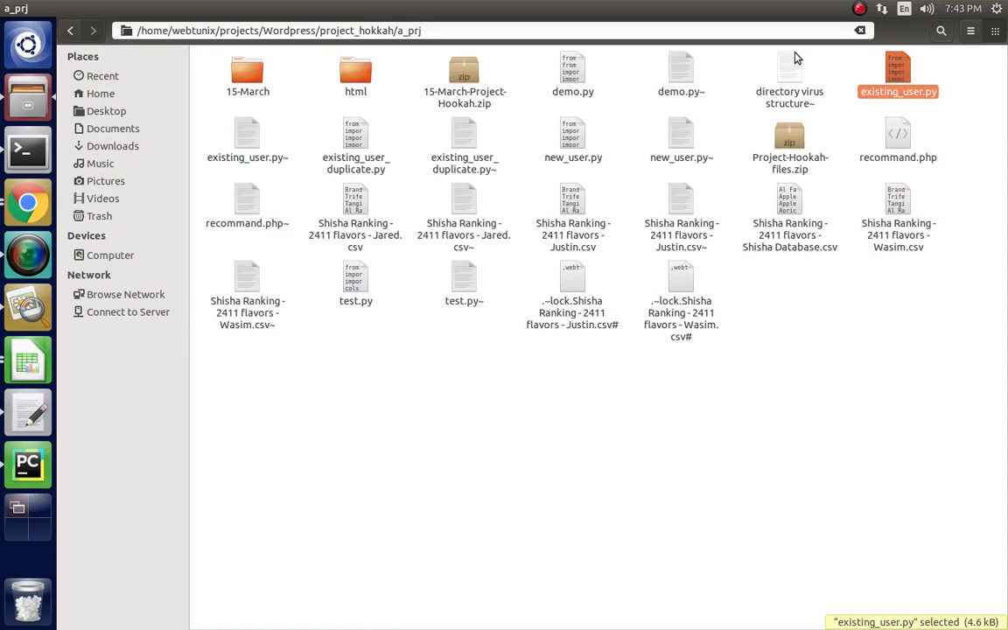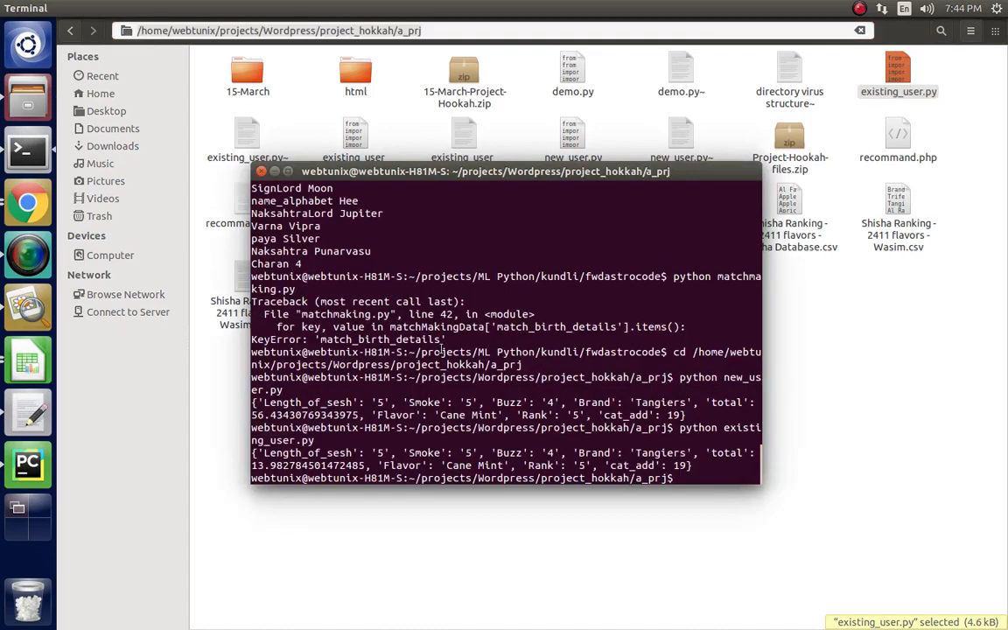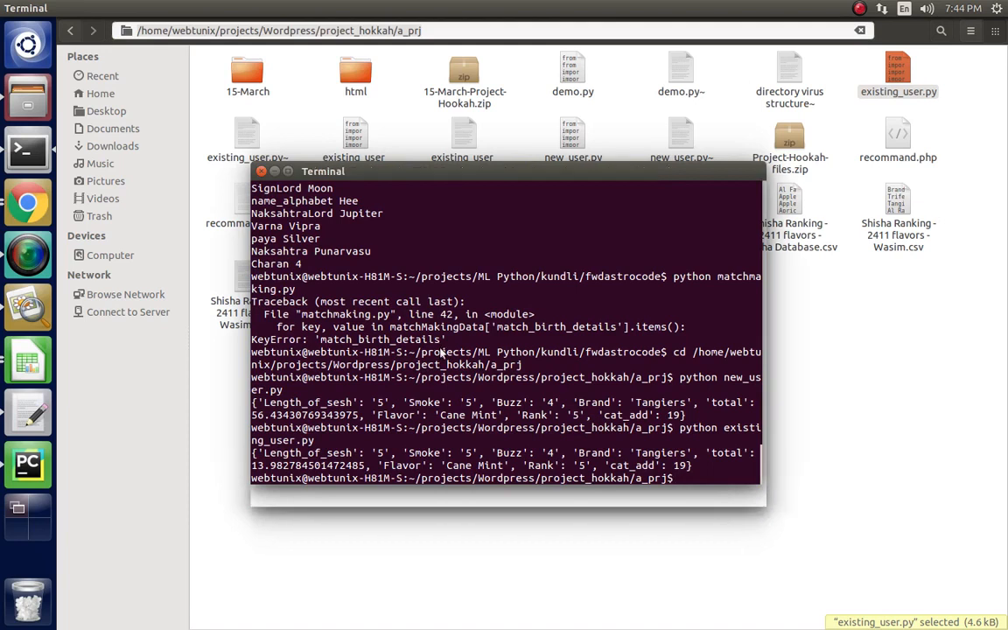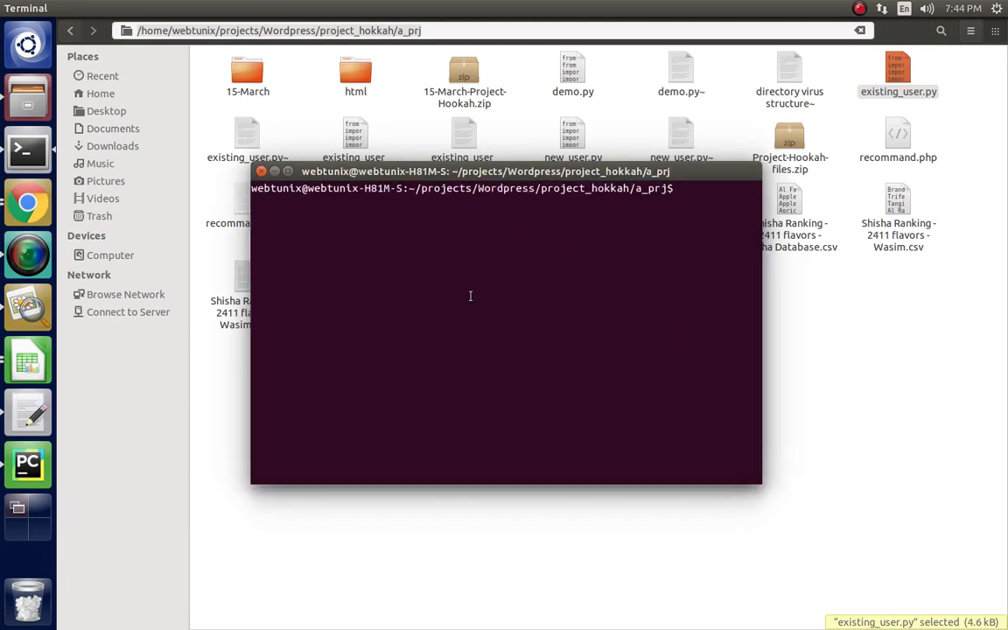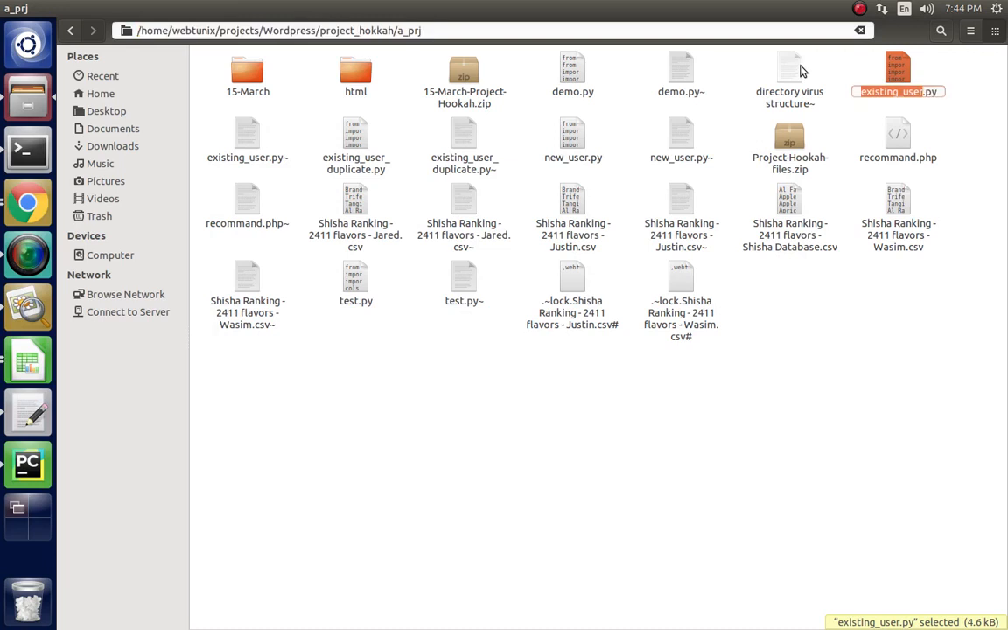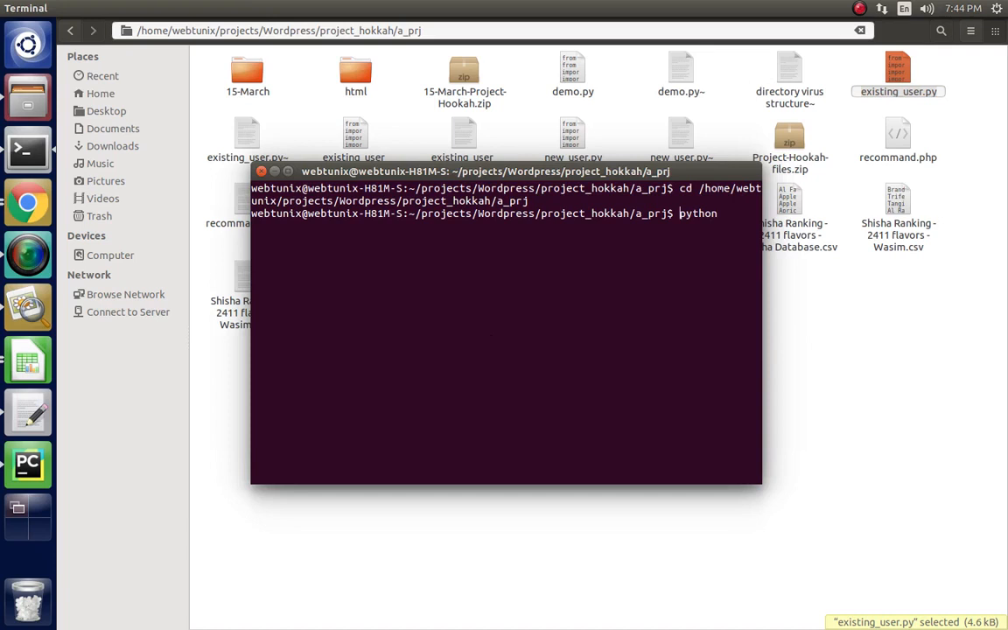This is the data we are running using the command prompt. Control C. Now run the program. Sorry, this is not the right value. I wrote it the opposite way.